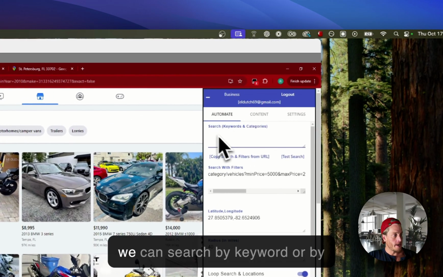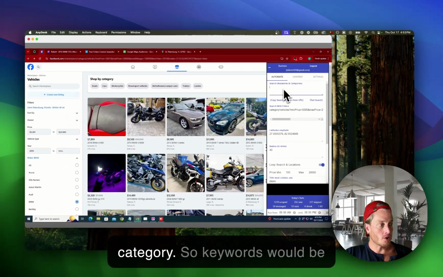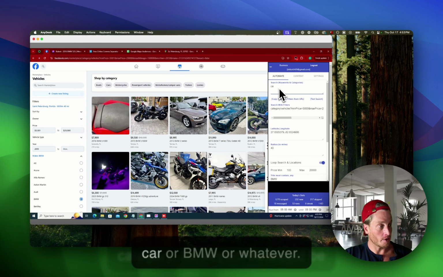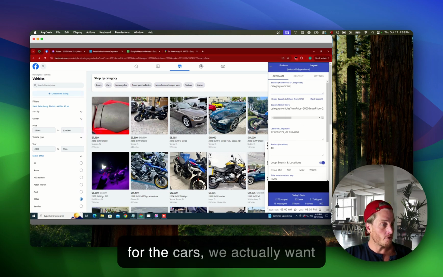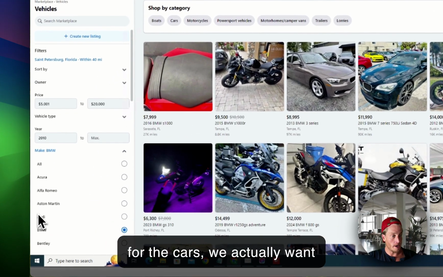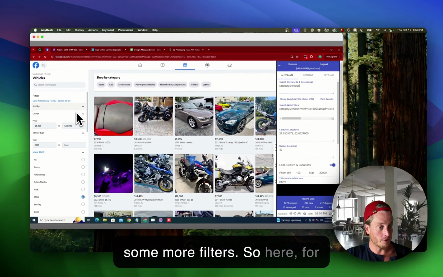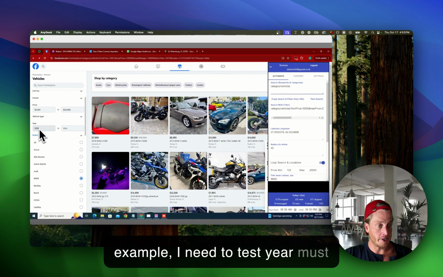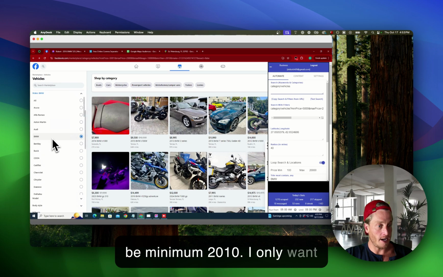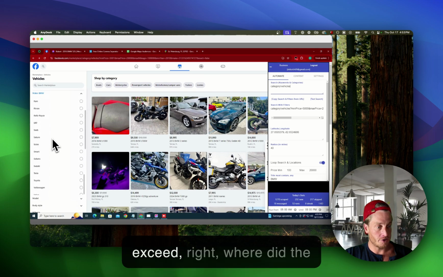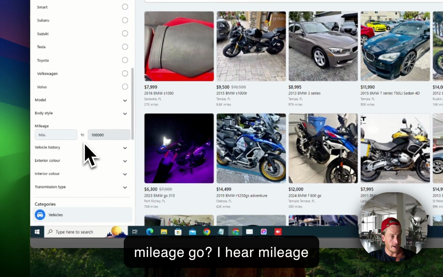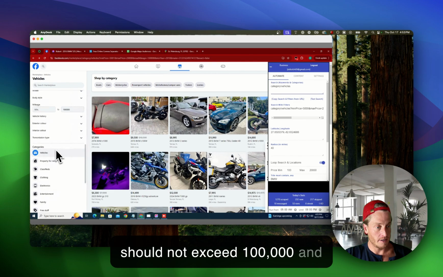So now you can see we can search by keyword or by category. Keywords would be car or BMW or whatever. Category would be vehicles. But for the cars, we actually want some more filters. So here, for example, I made a test. Year must be minimum 2010. I only want BMWs, and mileage should not exceed 100,000, and that's it.